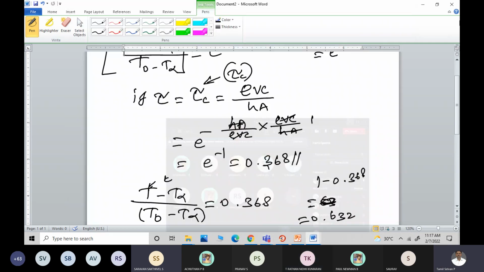What is the response time? It is the time required for the measuring device to attain the source temperature.